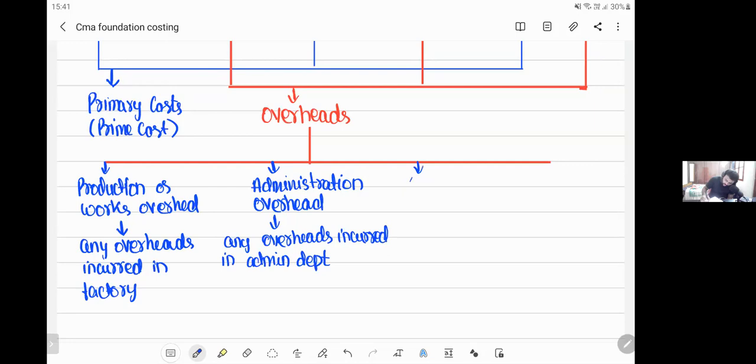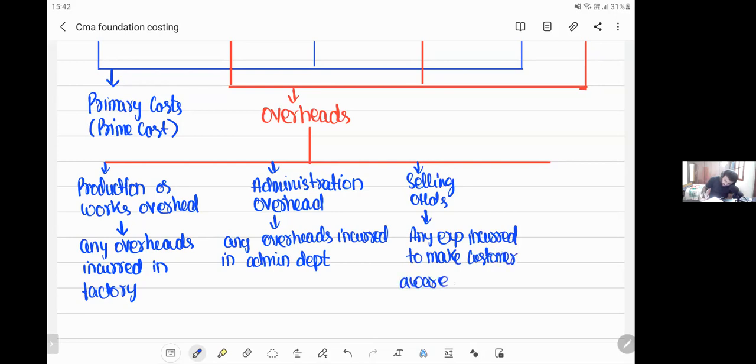And next, third one, you have selling overheads. So what do you mean by selling overheads? Any overheads incurred to make the customer aware of the product are called selling overheads. Any expense incurred to make the customer aware about the product.